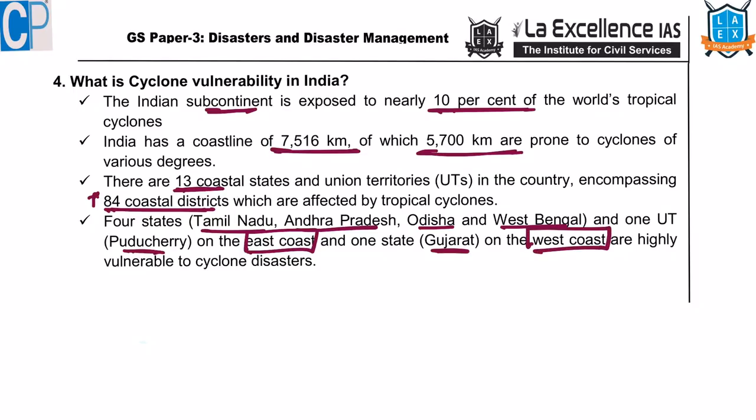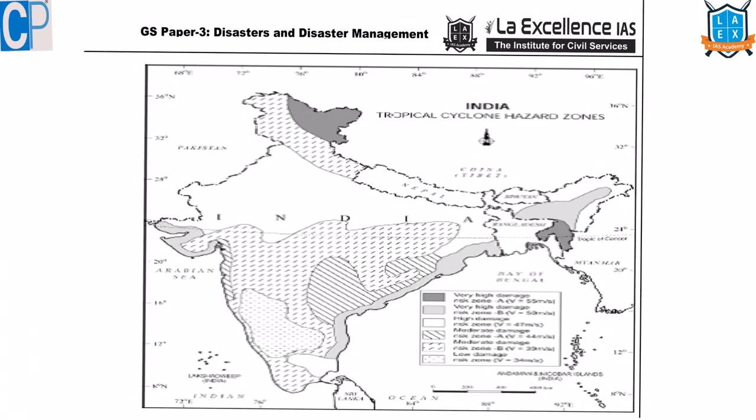These are highly vulnerable to cyclone disasters. Remaining coastal states are also prone to cyclonic storms, but these 4 states in the eastern coast, this 1 state in the western coast is highly prone to the cyclonic disasters. This is the map of cyclone vulnerability.